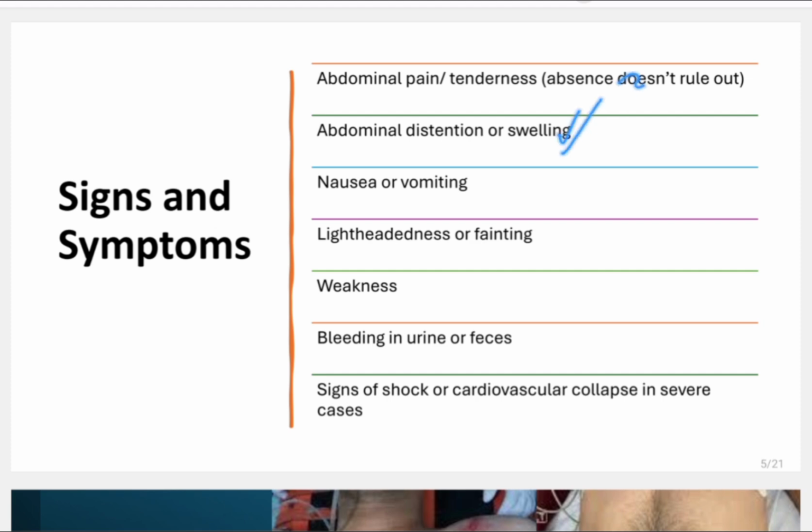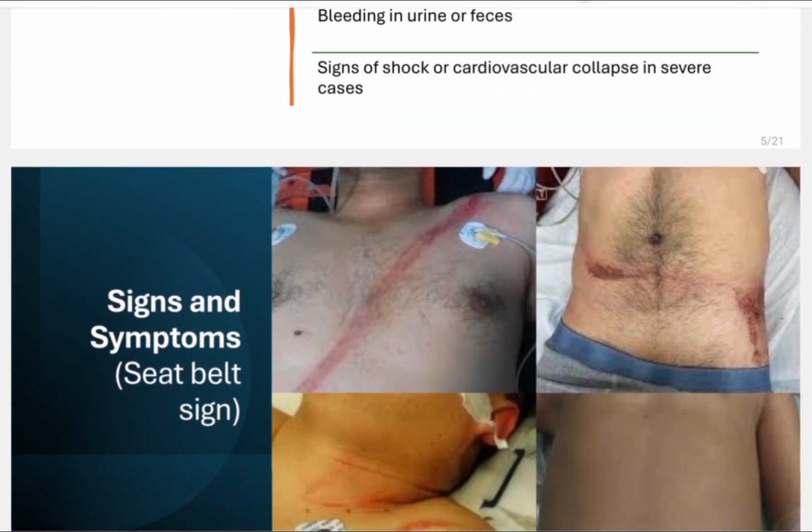There can be abdominal distension or swelling. There can be nausea or vomiting, lightheadedness or fainting due to blood loss. And this blood loss can be internal and also external, but in blunt abdominal trauma, mostly it is internal blood loss. There can be weakness. There can be bleeding in the urine or feces if there is a urethral injury, injury to the bladder, or injury to the gastrointestinal tract. Then there can be signs of shock or cardiovascular collapse. We will talk about how much blood loss is required for cardiovascular collapse or shock.